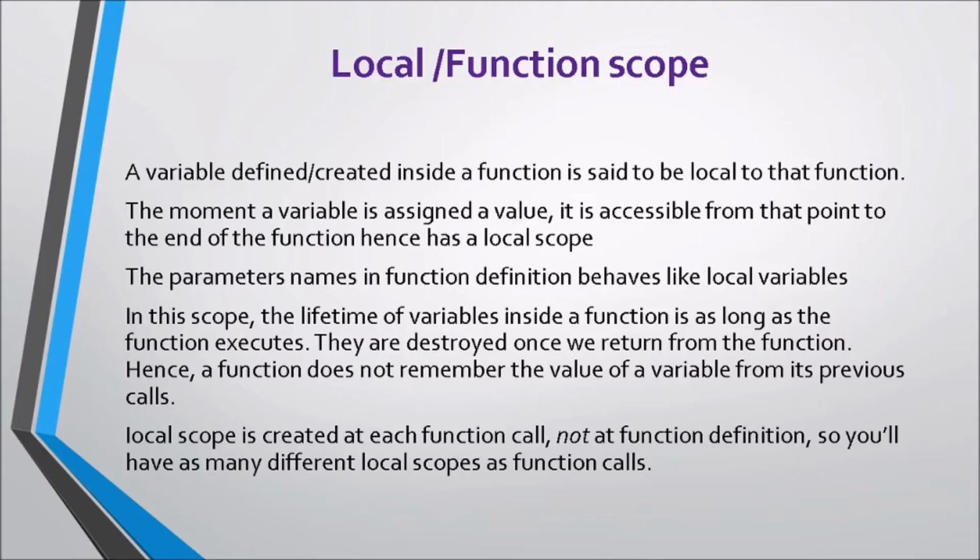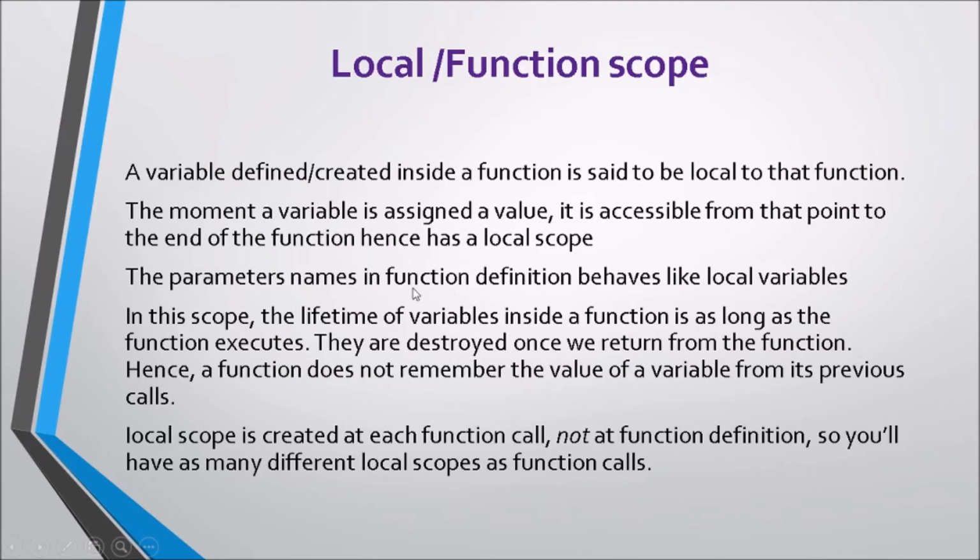Having a more insight into function scope, let's see. A variable defined or created inside a function is said to be local to that function. The moment a variable is assigned a value, it is accessible from that point to the end of the function, hence has a local scope.